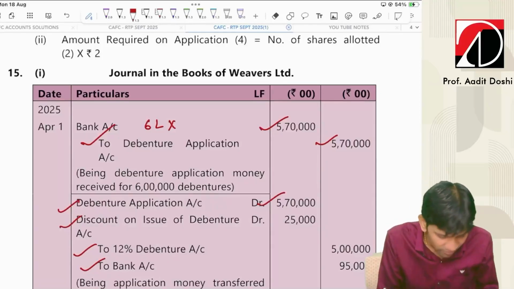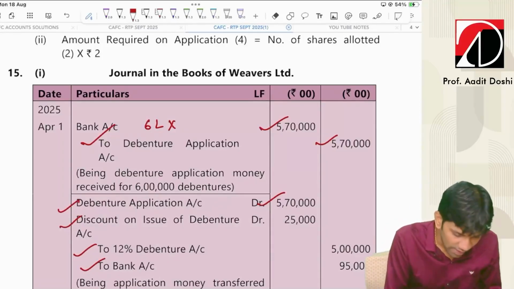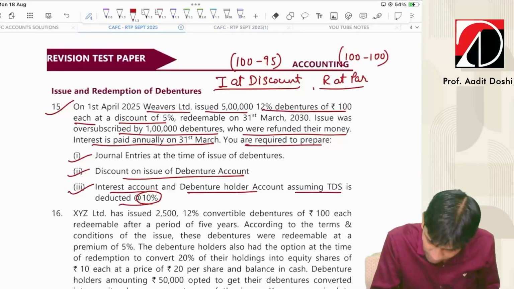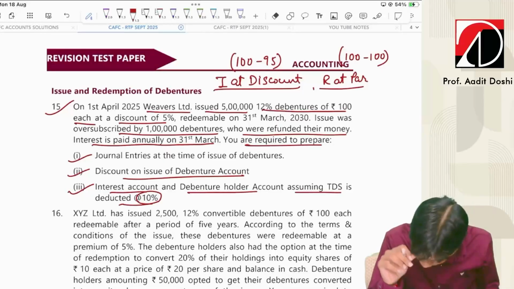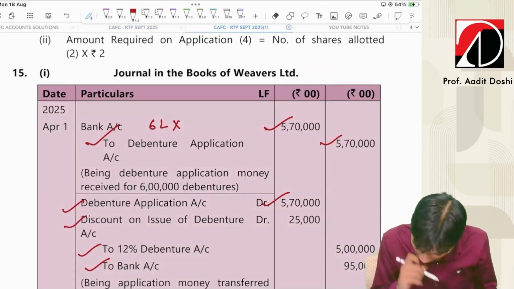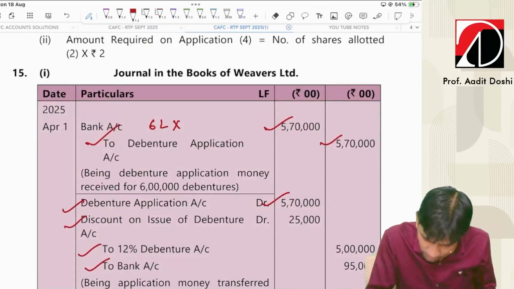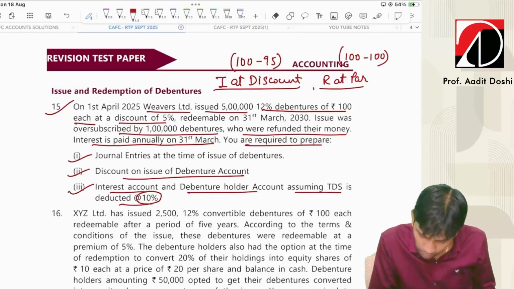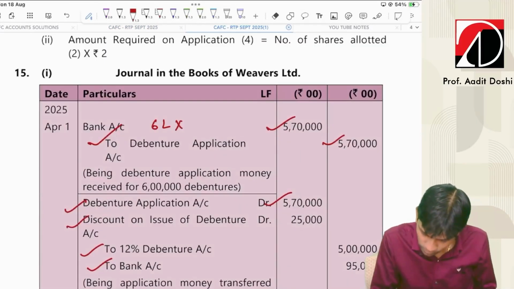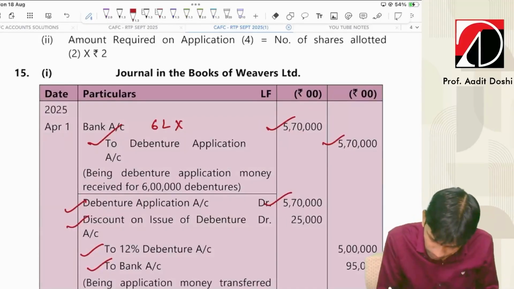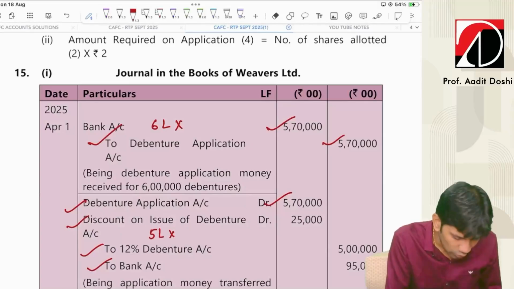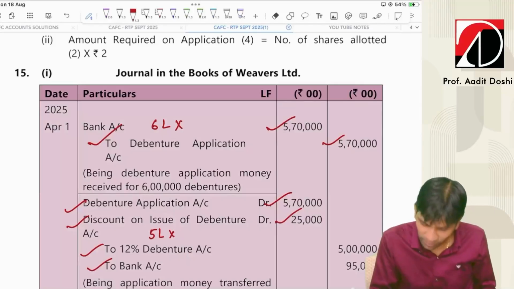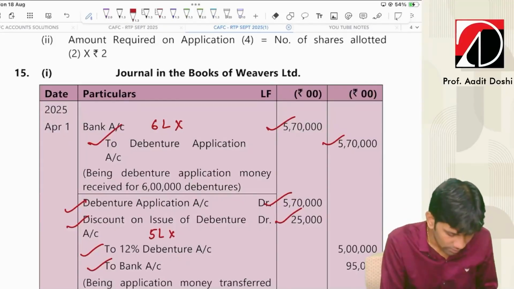Discount on issue, basically we have issued how many debentures, guys? 5 lakh debentures into discount 5. Yes, 5 lakh debentures into 5. How have they done it? 5 lakh debentures of 100 each at a discount of 5. Okay, 5 lakh into 5 divided by 100. So basically 25,000. Let me check. I think there's some issue.